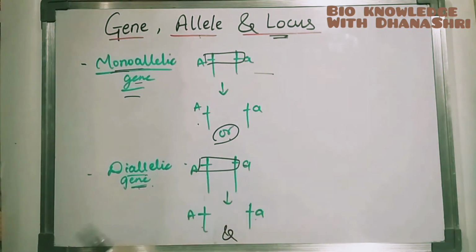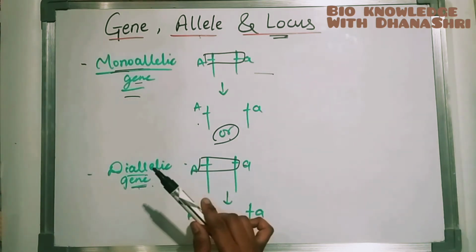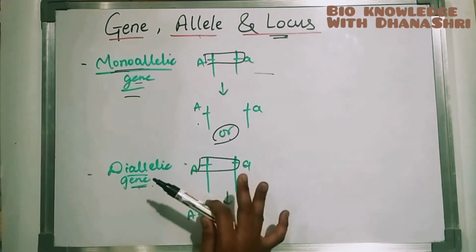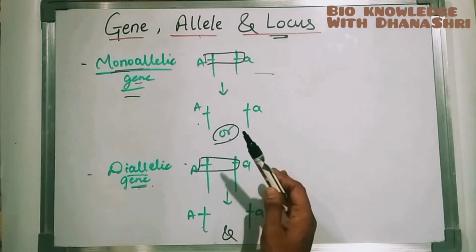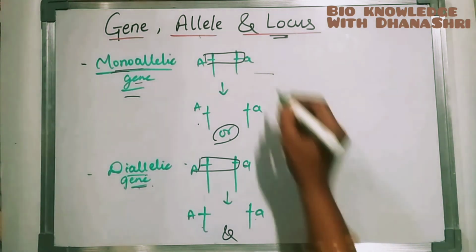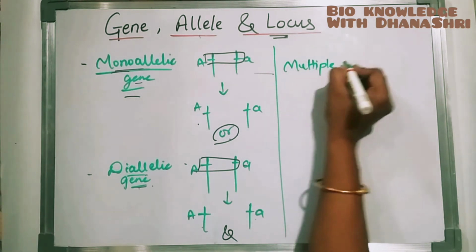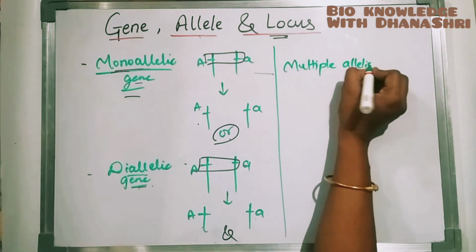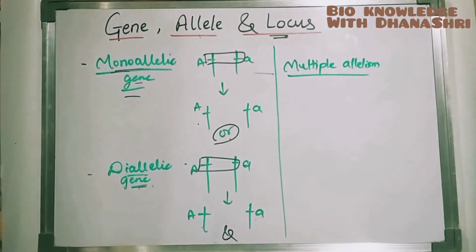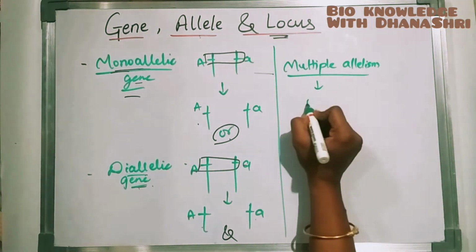In a human, more than two alleles can't be represented in one person. Two alleles, then the condition is called diallelism. But more than two is called multiple allelism. Multiple allelism cannot be found in a single person, but it can be studied in a population.